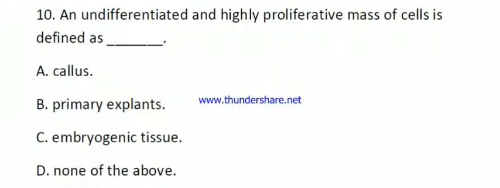Then question number 10. An undifferentiated and highly proliferative mass of cells is defined as. Here the options are callus, primary explant, embryogenic tissue, none of the above. Here the right answer is callus.